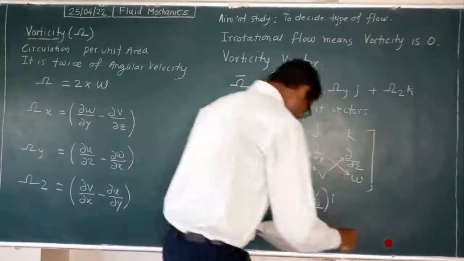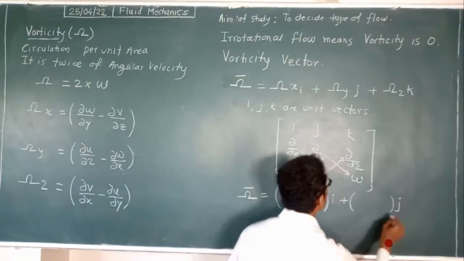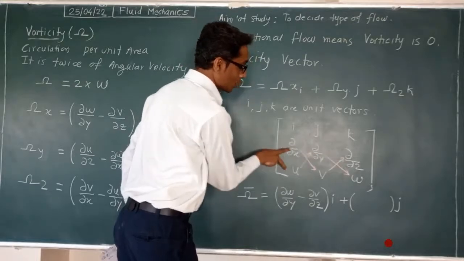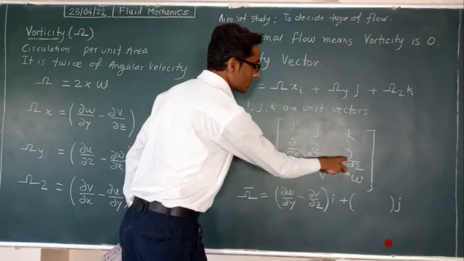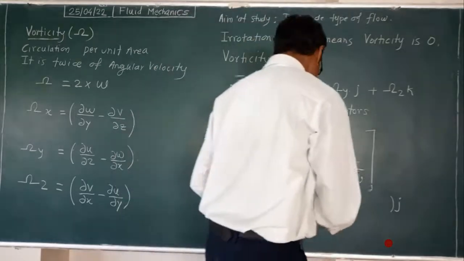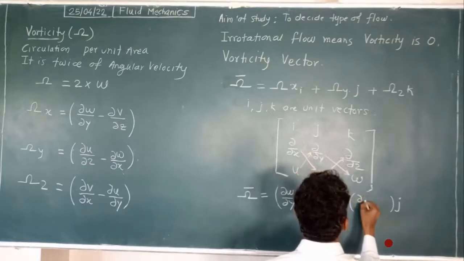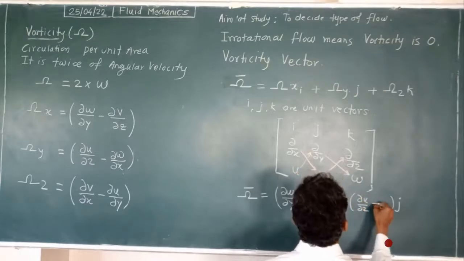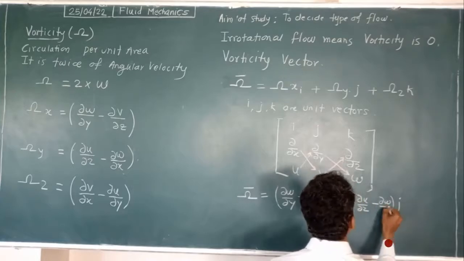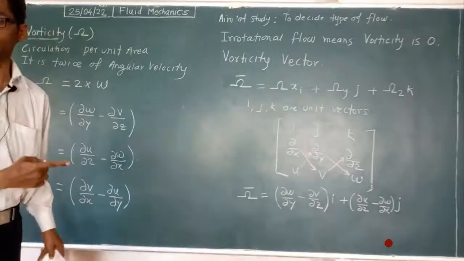For j, you take these two elements, this multiplication and this multiplication. So for j, what will come here? ∂u/∂z minus ∂w/∂x for j.